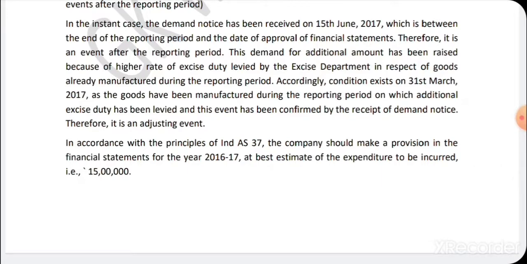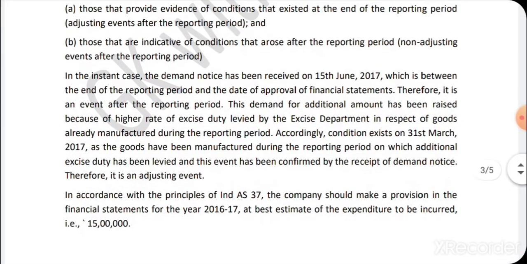Therefore, it is an adjusting event. In accordance with the principles of Ind AS 37, the company should make a provision in the financial statements for the year 2016-17 at the best estimate of the expenditure to be incurred, that is 15 lakhs.